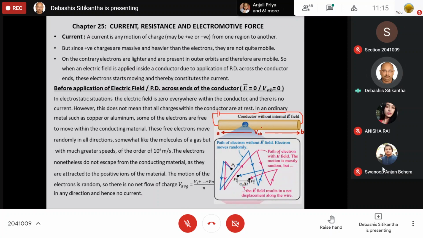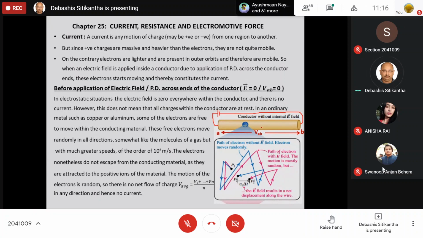Now why is this taking place? First let us see what happens when no potential difference is applied across the ends of a conductor. When no potential difference is applied across the two ends of the conductor, no electric field is created inside the conductor.